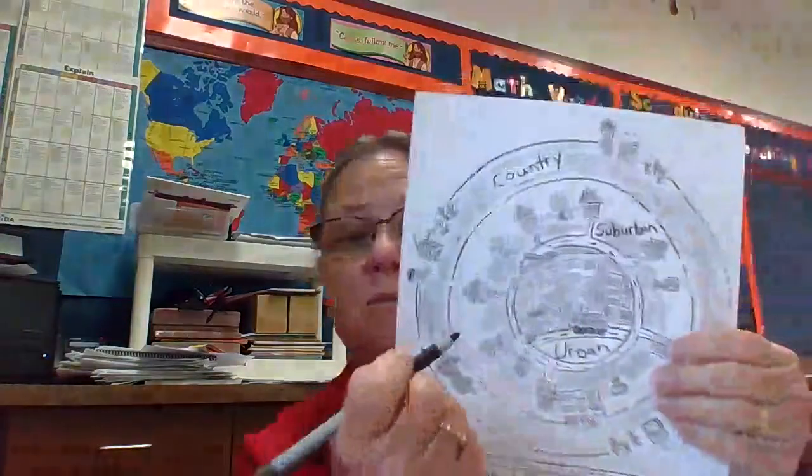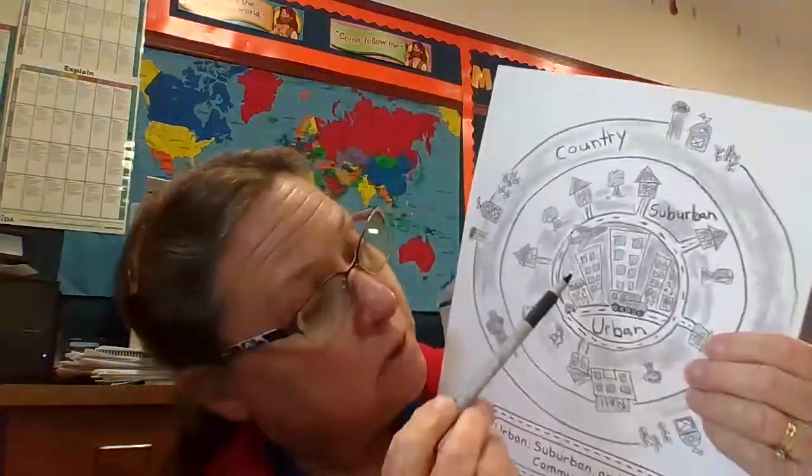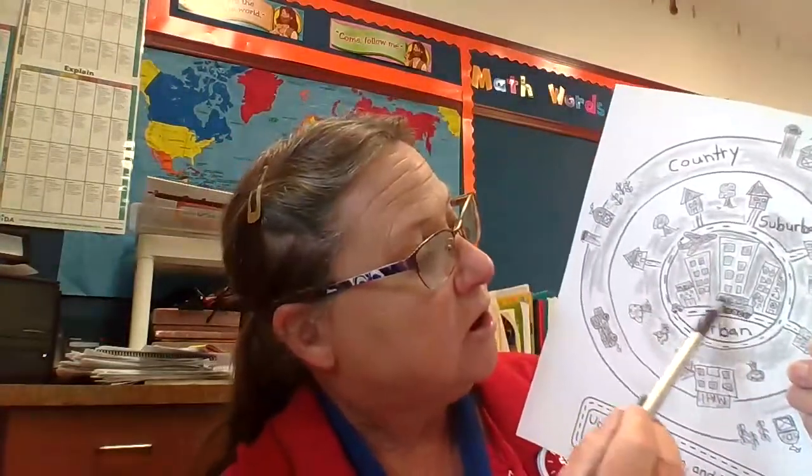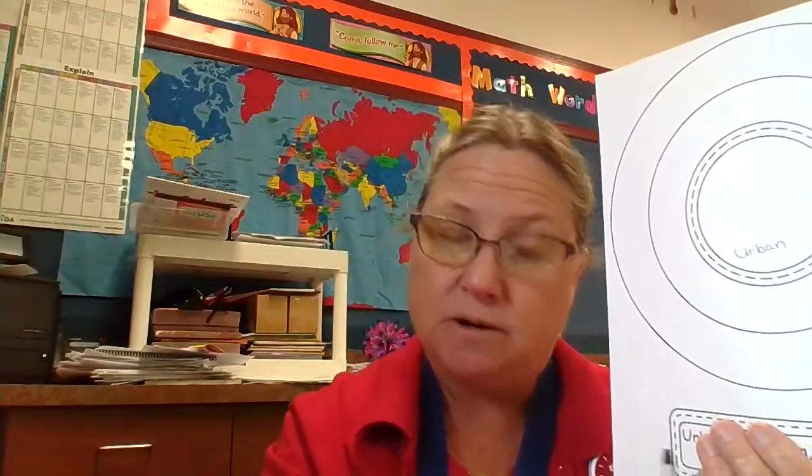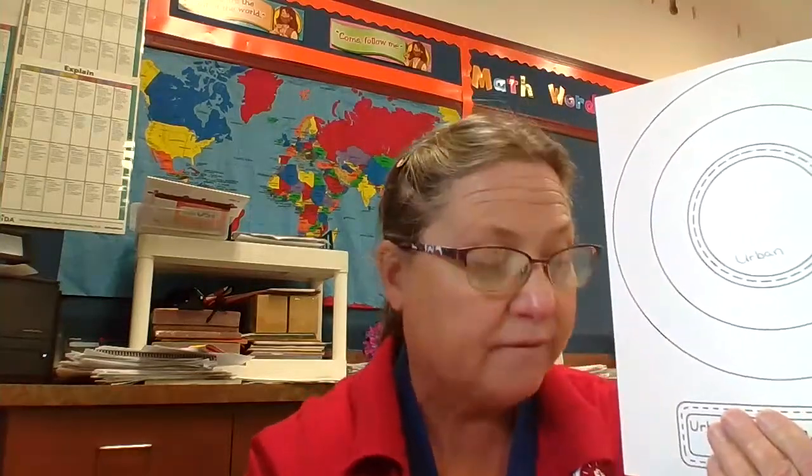So what I would like you to do is you're going to draw a picture similar to what they did here in the middle for urban. Here's my urban. They drew a big city. They drew an airplane. They have a car. So I want you to draw in this blank middle circle right here what we would find in urban. That is the city. We just talked about that. Big buildings, airplanes, lots of roads, lots of cars, lots of traffic. So go on and pause, and then you can draw that picture. When you're finished, you can come back.